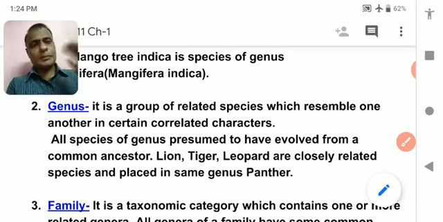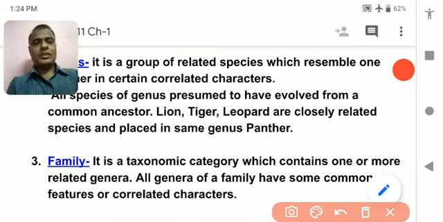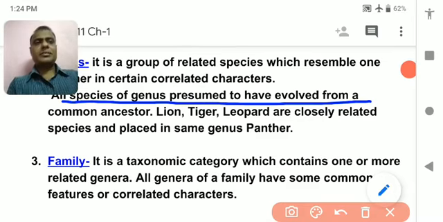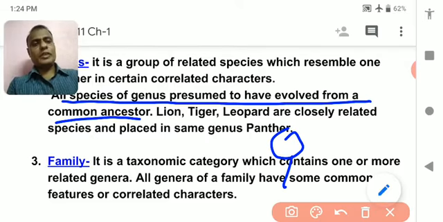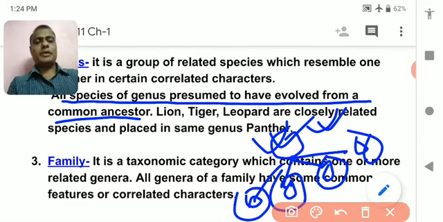Each variety is a separate species, and all the varieties of dog together come under the same genus. So all species of a genus have evolved from a common ancestor. There is one common ancestor which produces different varieties of organisms. Understood? It means there is one common dog which produces the different varieties of dogs. There is one common mango plant which produces different kinds of mangoes, and thus the species has been differentiated.